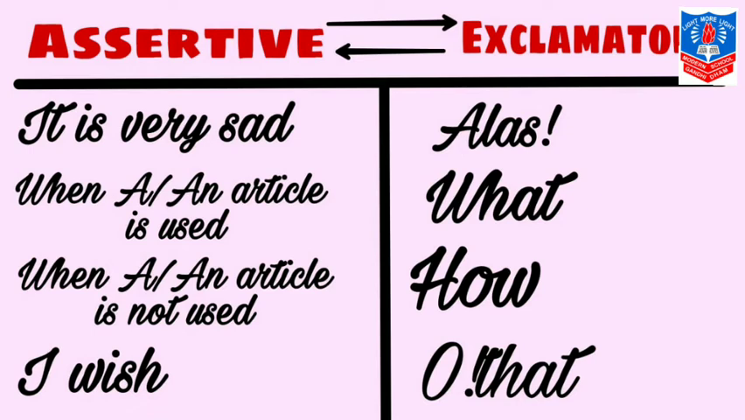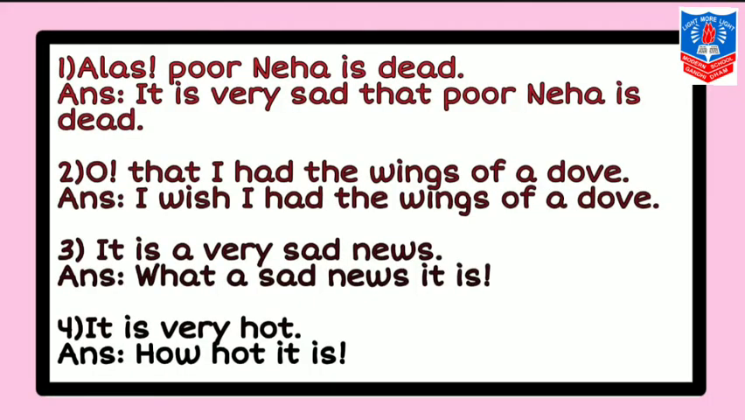First, alas, poor Neha is dead! Its answer is, it is very sad that poor Neha is dead. Second, oh that I had the wings of a dove! Its assertive is, I wish I had the wings of a dove. Third is, it is a very sad news. Exclamatory sentence: what a sad news it is! Next is, it is very hot. Exclamatory sentence will be, how hot it is!